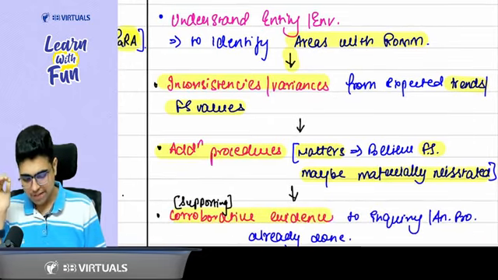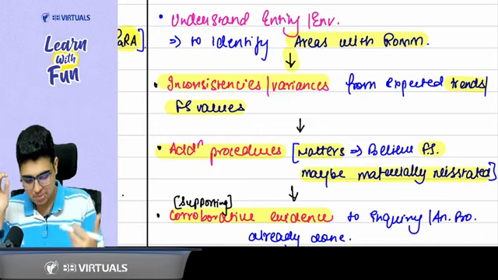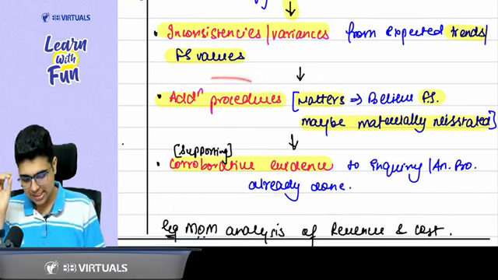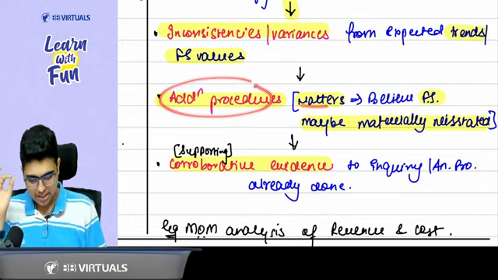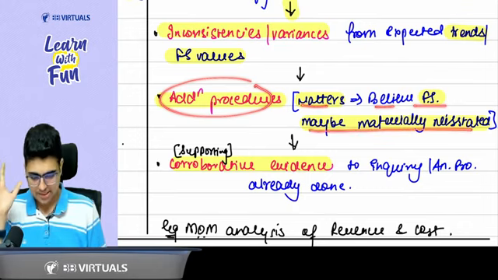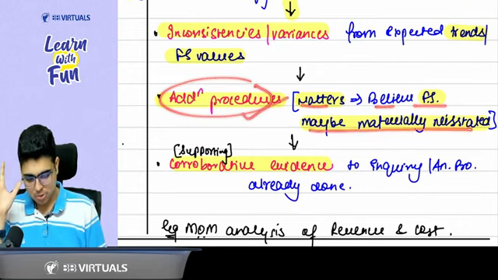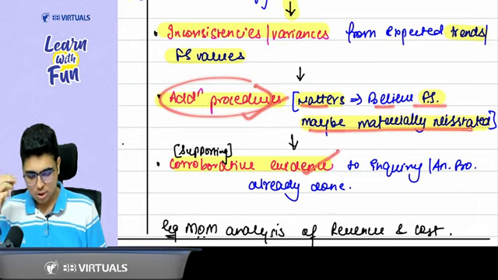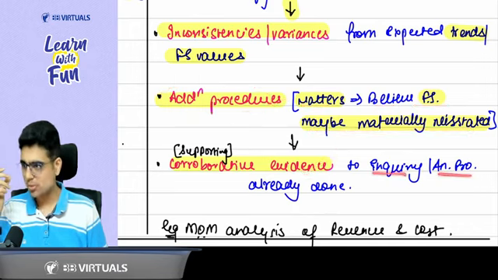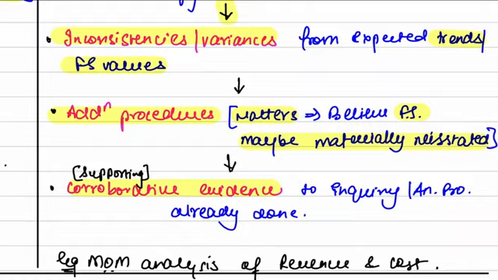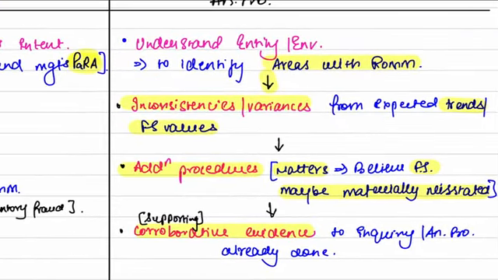Now, sir, whenever we find an inconsistency or variance, we will perform additional procedure. So, third point says additional procedures on the matters where you believe that the financial statements may be materially misstated. When you perform extra procedure, you get extra evidence, corroborative evidence, supporting evidence to the inquiry and analytical procedure already done. So, these 4 points you just need to do in the flow.